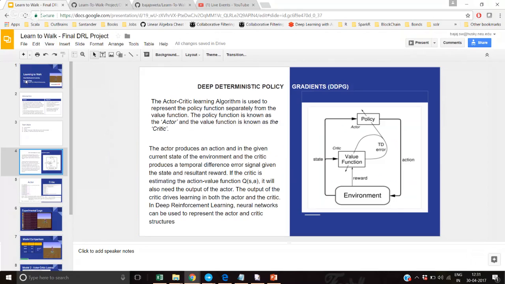It works on a model called the actor-critic model, where the actor is actually the policy function. So you do not define any policy function here. Like in DQN, you may decide to use the Boltzmann policy, or you may decide to use epsilon greedy, but here you don't. Your actor is the policy, and the value function is your critic. So each time you take actions in the current space, the critic will evaluate your actions and give you a signal back saying what action should be taken next. So this is a simple view of what the actor-critic model is.